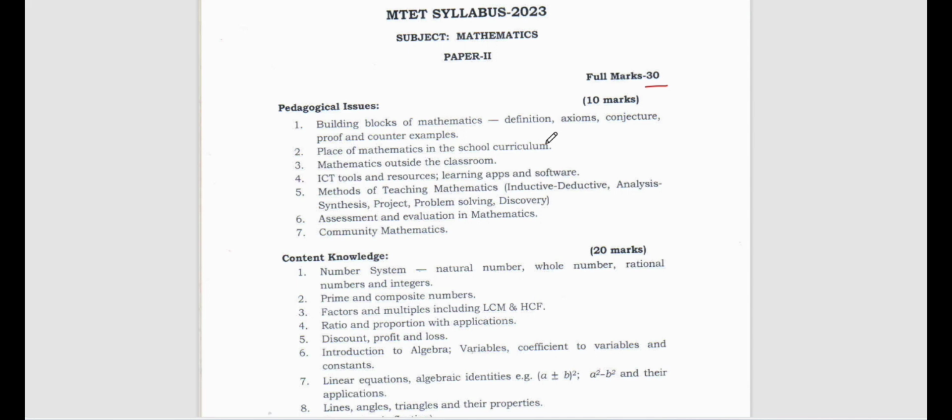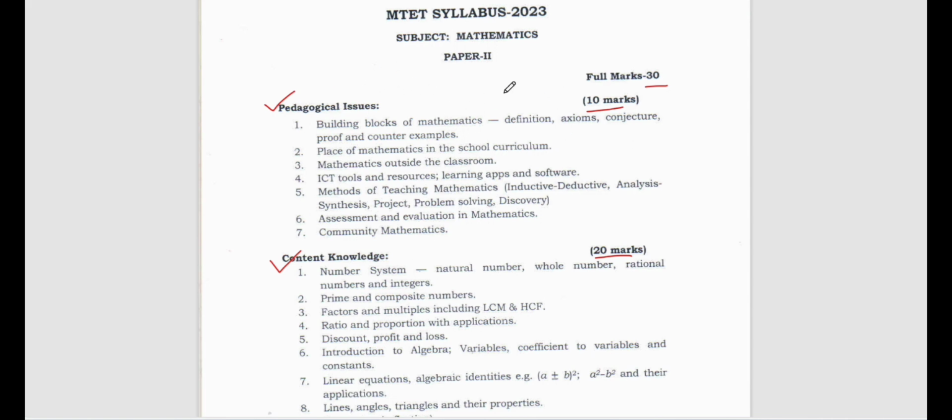All right, so now basically your mathematics is divided into 2 parts, that is pedagogical issues for 10 marks and content knowledge for 20 marks. Suppose you think that you know nothing about mathematics and you don't study the content related topics, still it is fine if you just study or focus on these pedagogical issues.